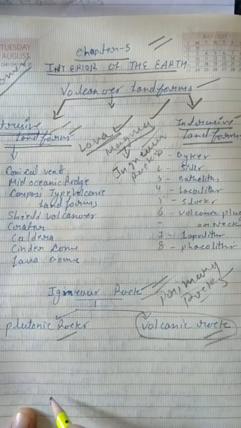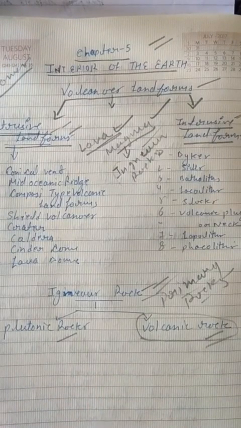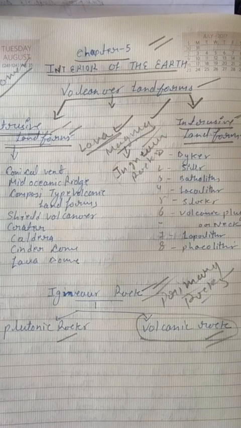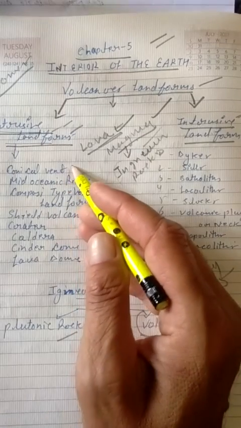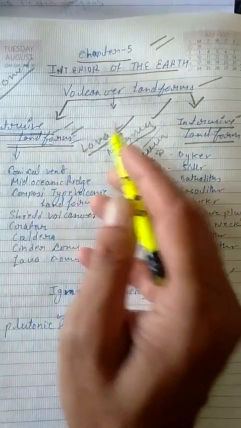Extrusive landforms are those landforms which form when magma cools and solidifies over the surface of the earth and leads to the formation of elevated landforms, elevated rocks. These elevated rocks can be of different forms.